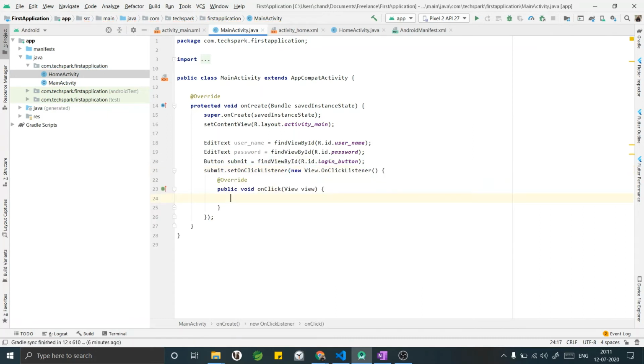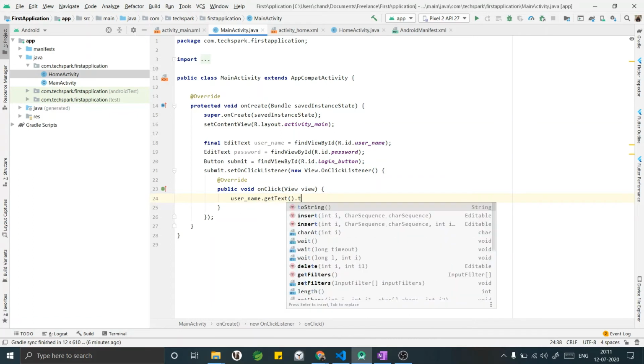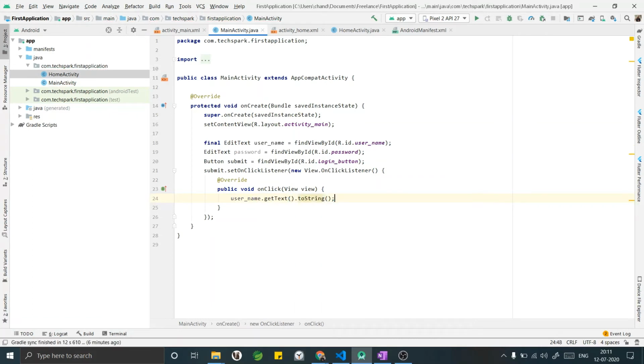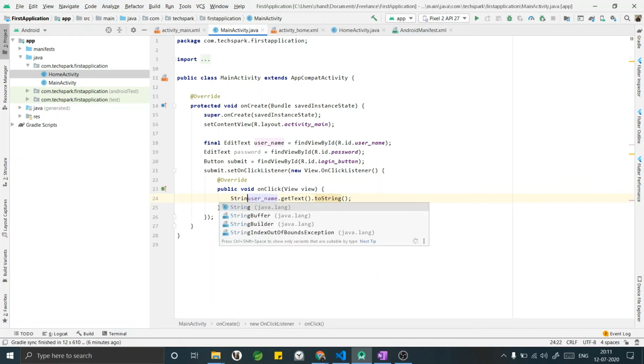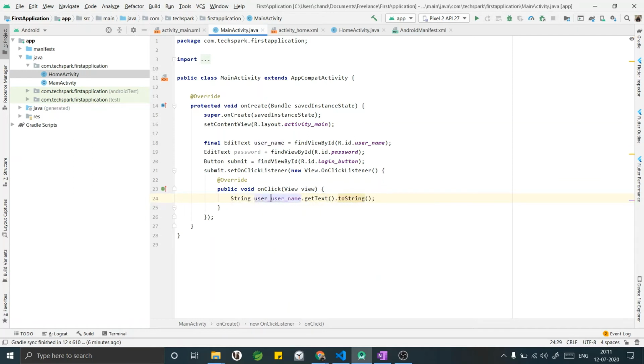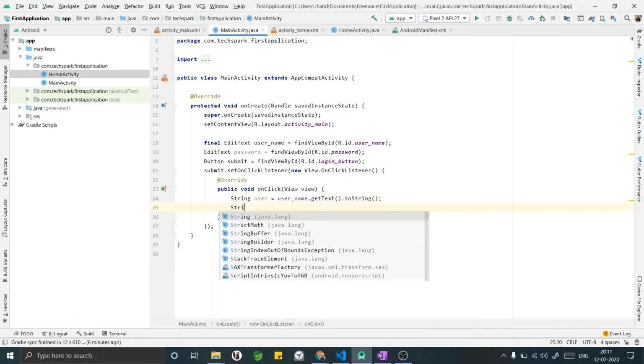A default on click method is being implemented. To get the text entered by the user, we need to use .getText. Let me assign it to a variable. Similarly, we will do the same for the password also.